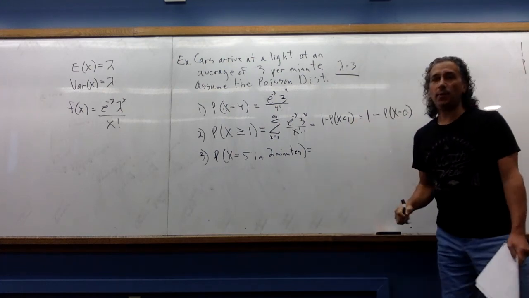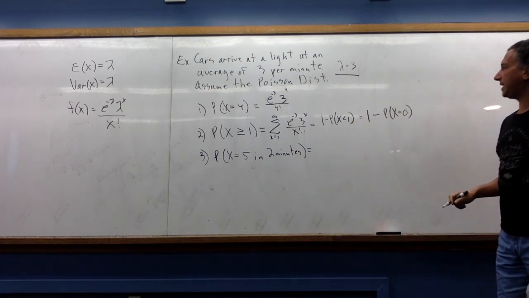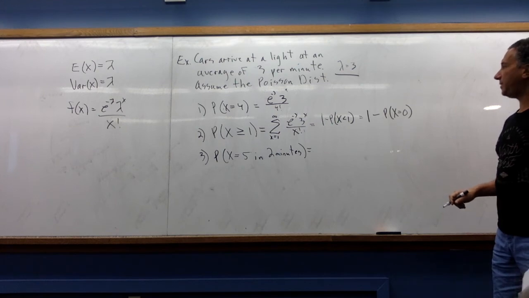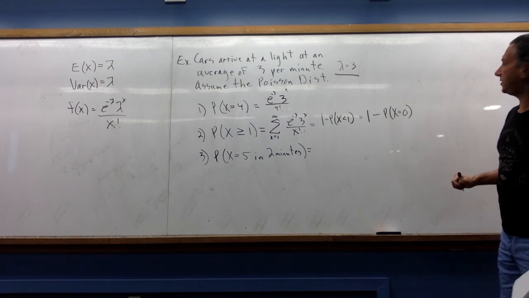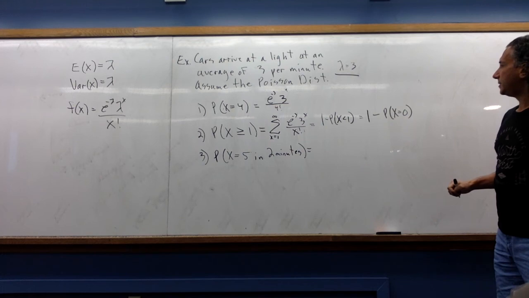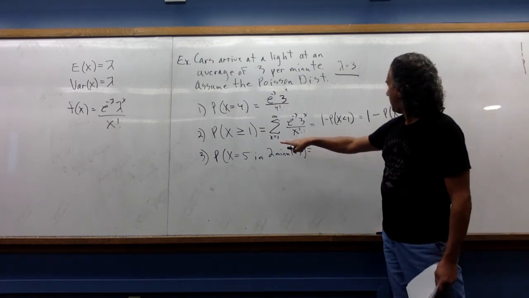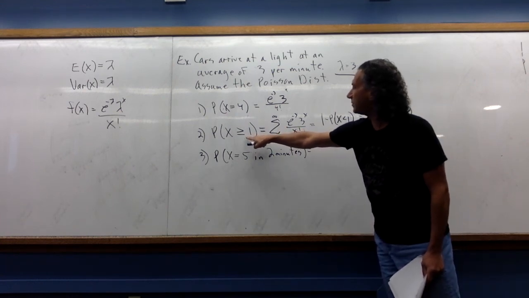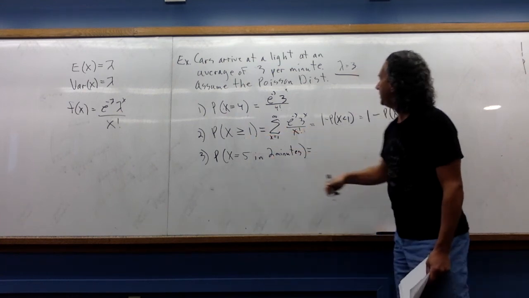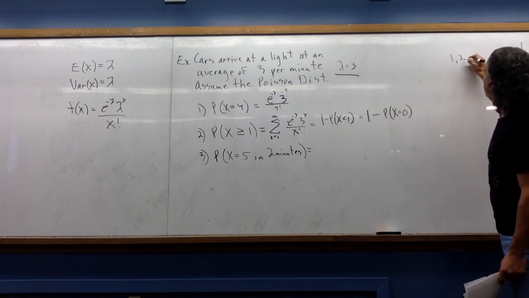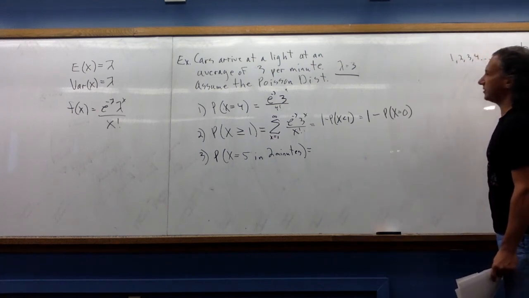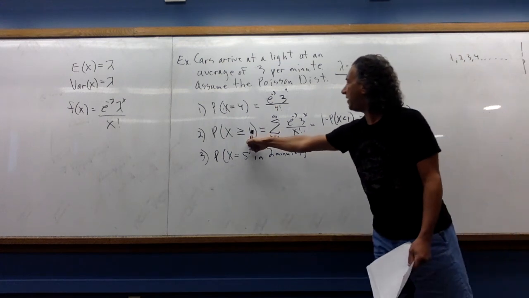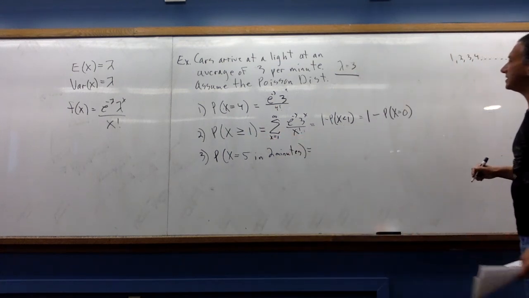Because if x is less than 1, then x is going to be 0. All right, so let me just be clear about this. If x is bigger or equal to 1, then that means that x could be 1, 2, 3, 4, etc. So the complement of bigger or equal to 1 in this case is going to be less than 1.